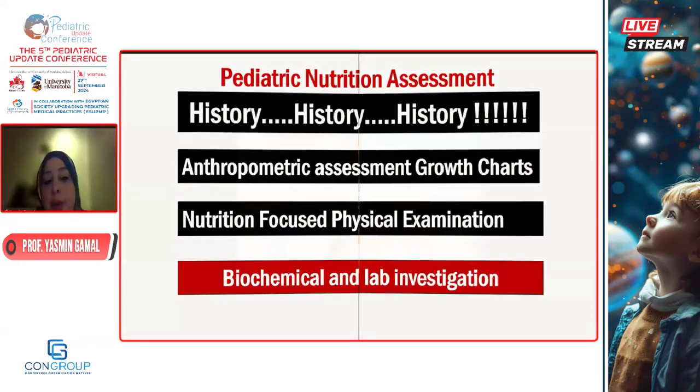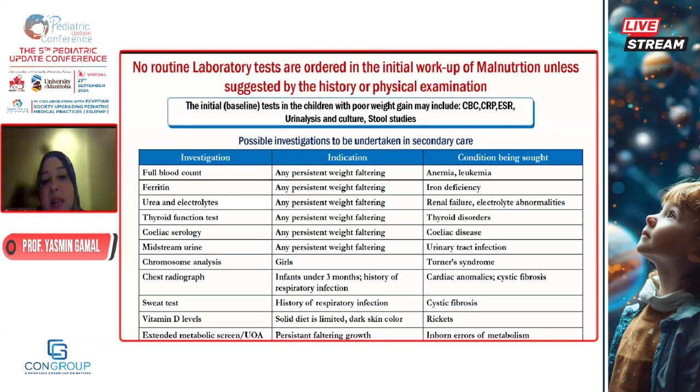So the lab is as appropriate. The basic lab: we order a CBC for the children, stool, urine analysis, CRP, and ESR. And where the history directs me, and where the clinical exam directs me, I would order further lab. Maybe I would suspect cystic fibrosis, so I would order a sweat chloride test. Maybe I would have celiac serology, because if I'm having weight and height problems, I should screen for celiac, especially in our population. Maybe this child has weight, height, and head circumference affected, so I would send him for chromosomal testing or to a geneticist.